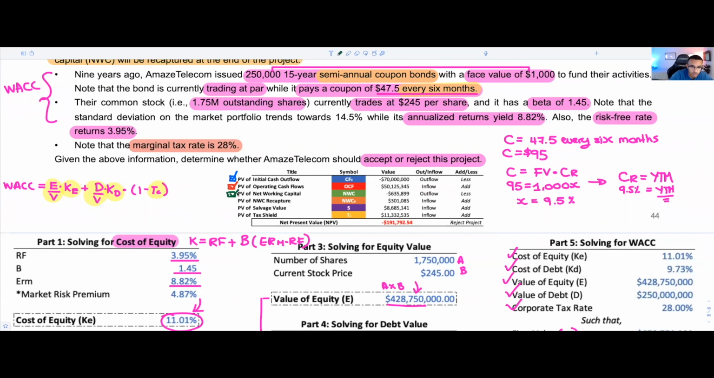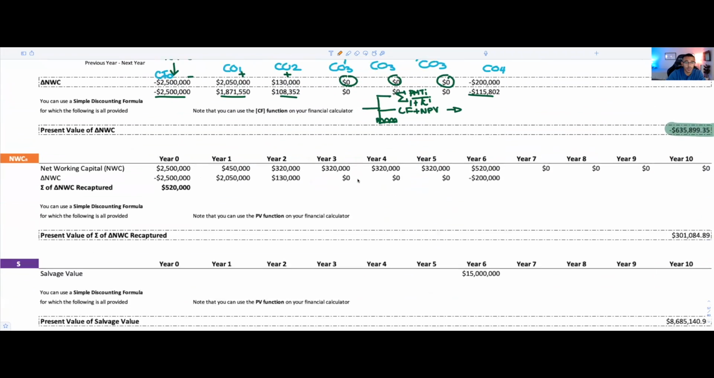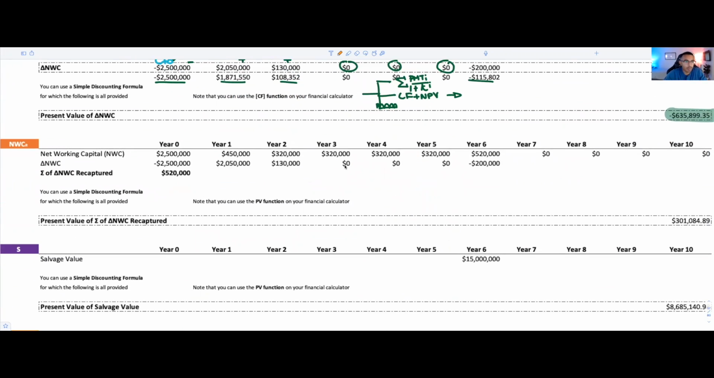So we got that out of the way. Pretty easy stuff. Now we're going to go ahead and solve for our net working capital recapture. Your net working capital recapture is very straightforward. All that you're going to have to do is sum all of your change in net working capital. So these values right here. In this case, you're going to have 520K. And what's really funny is that it's equal to the same value that you have at the end. So you're going to retrieve all of the money that's in the business.